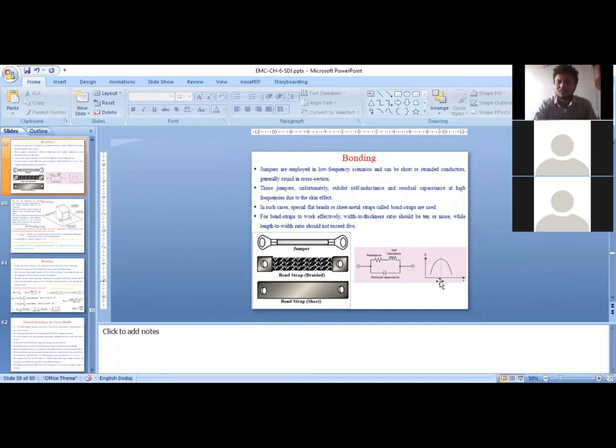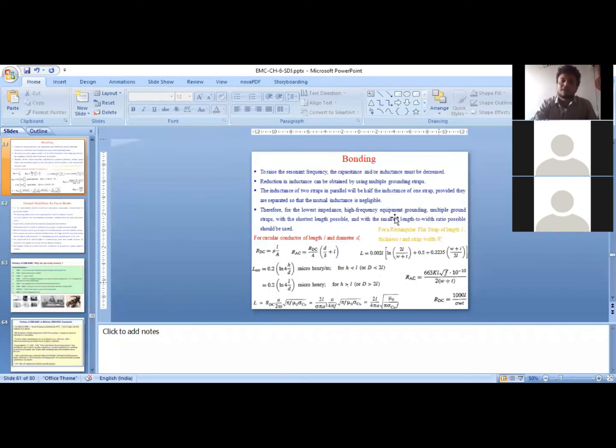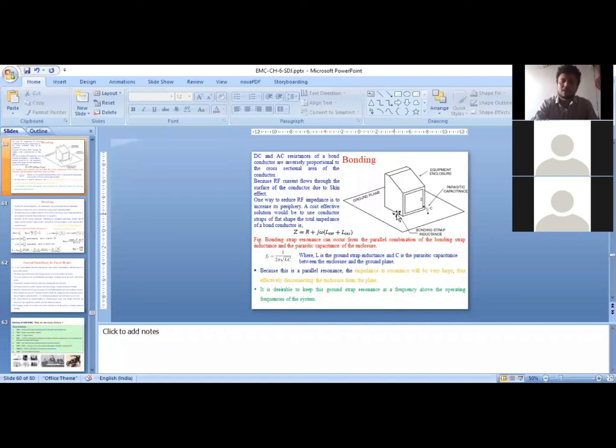So this is the resonant frequency at which the impedance of this circuit, which is the equivalent circuit of a bond strap or conducting wire that we are using to connect the enclosure with the ground, is maximum. So what will happen because of that? At resonant frequency, this particular wire will have very, very high impedance, and this wire will act like an open circuit, as if there is no physical connection. They are connected physically, but it will act like an open circuit. So current will not flow through it. So it should not happen.